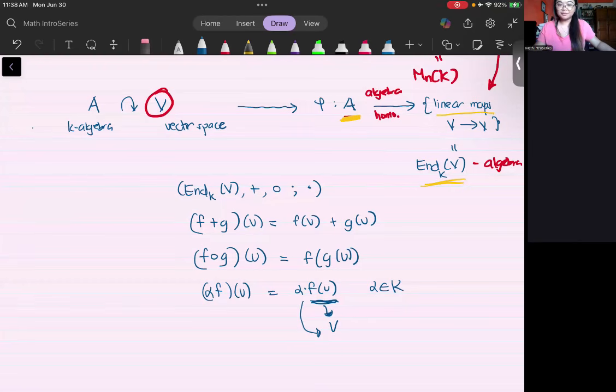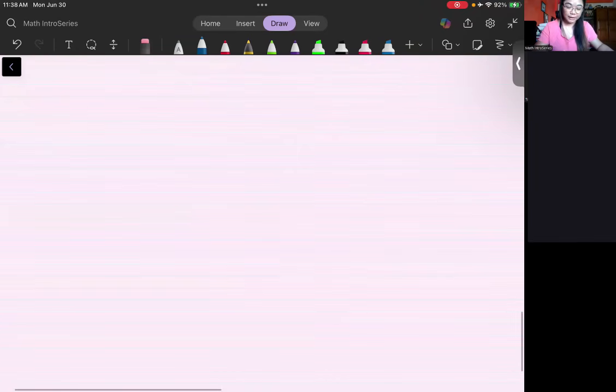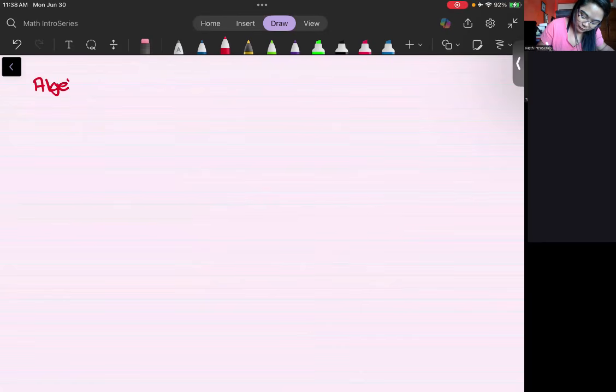We are now ready to formally define what is a representation of an algebra. But this is what is already on this page. I'm just going to write it out in a more formal way. So what is a representation of an algebra? All right.